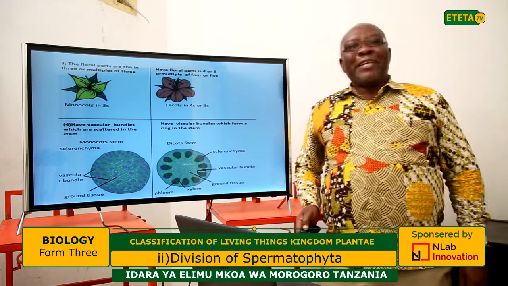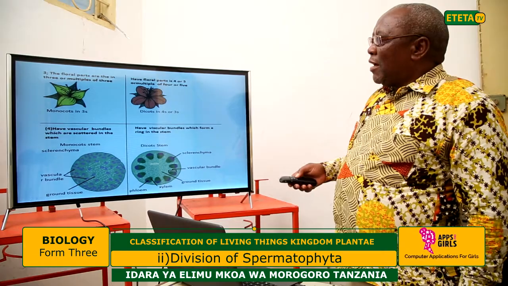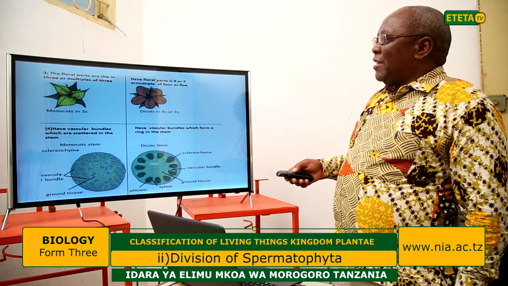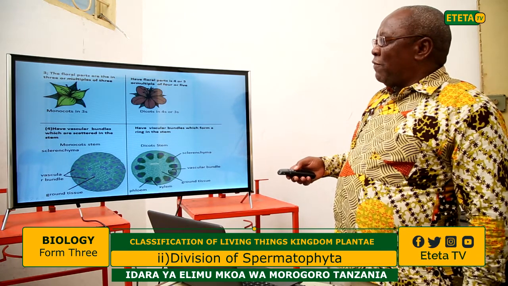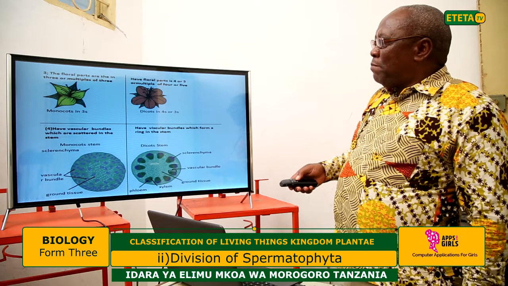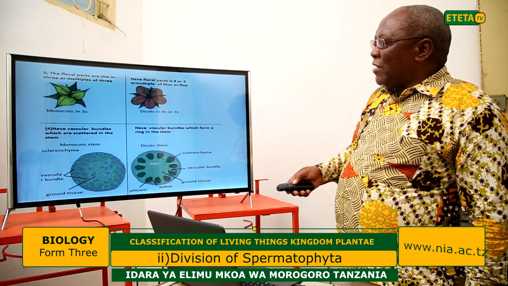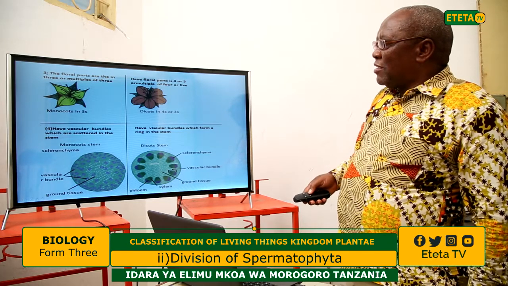While in the dicotyledon, see here, it is 5. We have seen that in the flowers, the monocotyledon flower has 3 petal parts. You can see here 1, 2, 3.